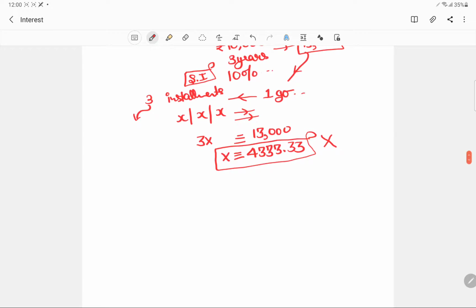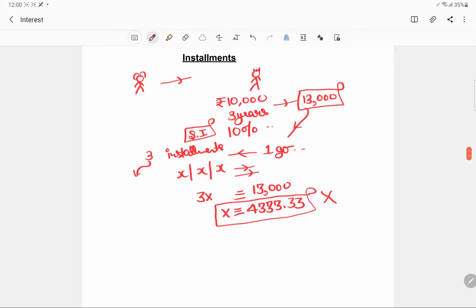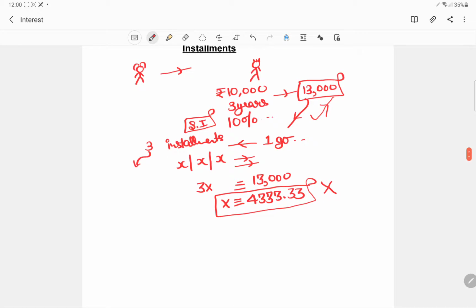Now just try to understand that if I am starting some business and I took a loan for that, and whether in installments or at a single go, this is the amount that has to be paid, then why won't I pay it after 3 years?